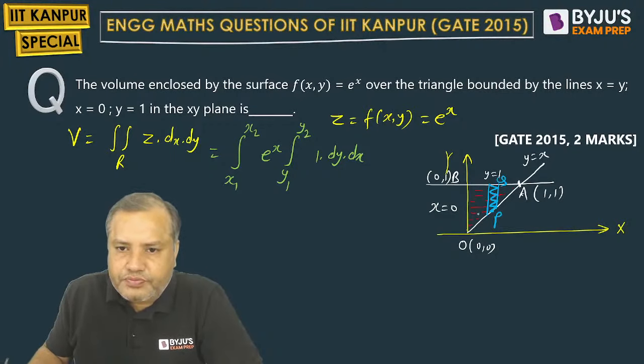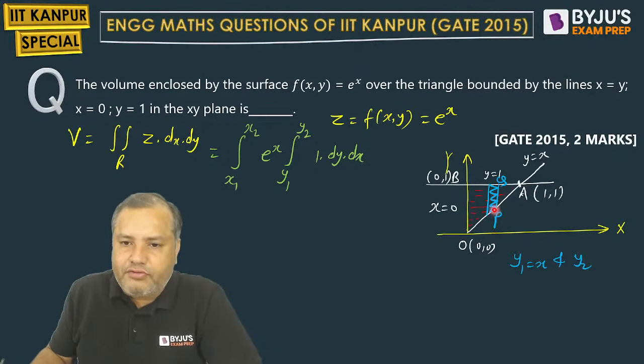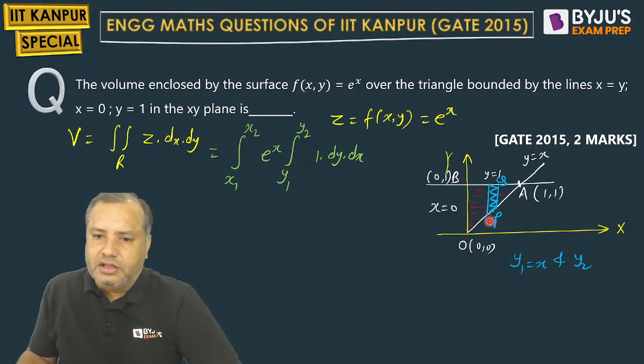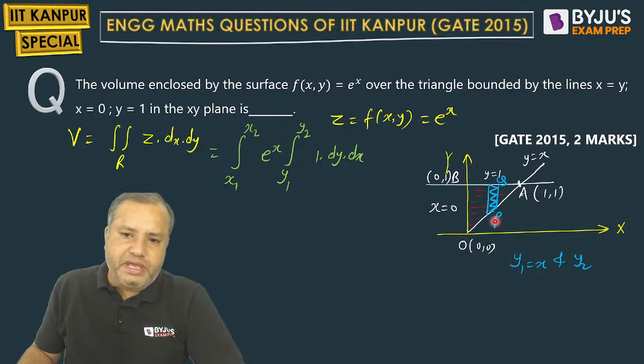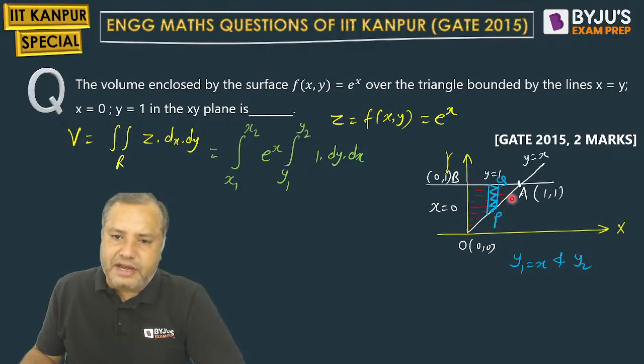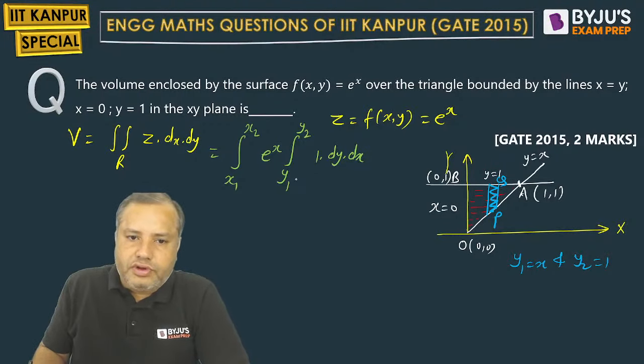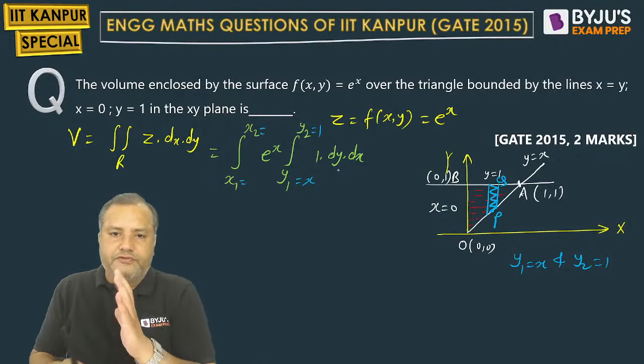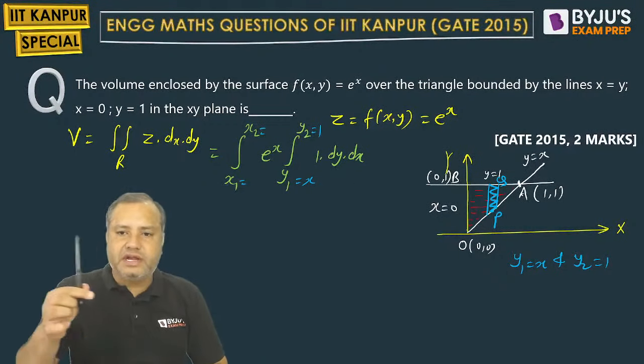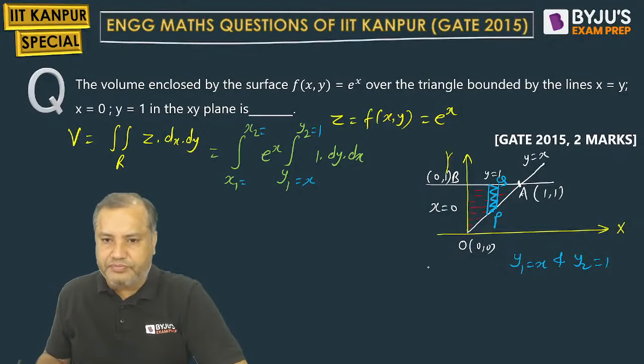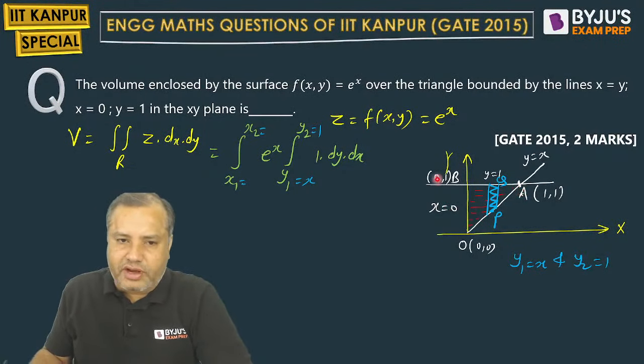This is P, this is Q. So y1 is equal to x and y2. y1 will be obtained from this line, the coordinates of point P. Where is point P lying? Point P is lying on this line. What is the value of y on this line? It is x. And point Q is lying on this line. What is the value of y here? It is 1. So the limits of y are x to 1. What about the limits of x? If your strip is vertical, then you need to slide it horizontally from the left extreme to the right extreme. So x will be 0 and x will be 1 here.